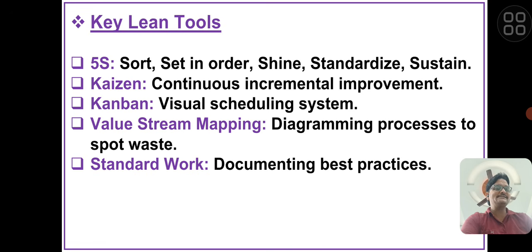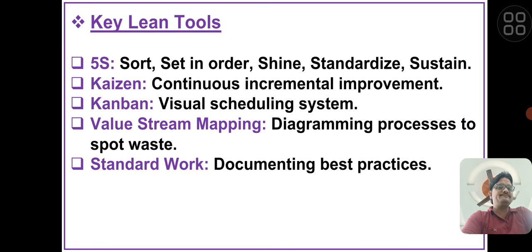Next is set in order. It means every item needs its location and every item is to be placed at its defined location. Next is shine. Shine means cleaning with inspection. And next is standardize. We need to standardize the systems like sorting, setting, shining like that. And next is sustain, that is self-discipline, like we need to implement a crash audit like that.